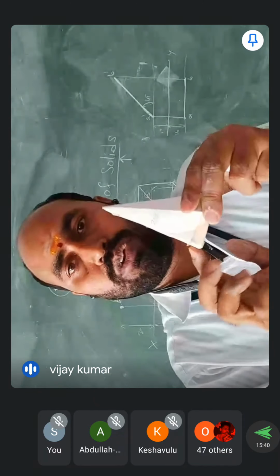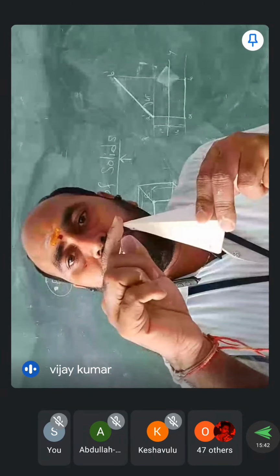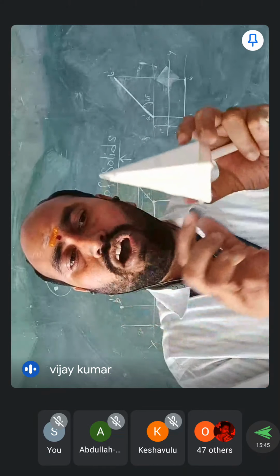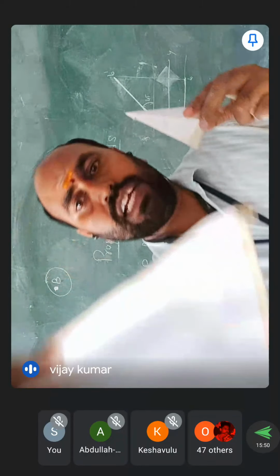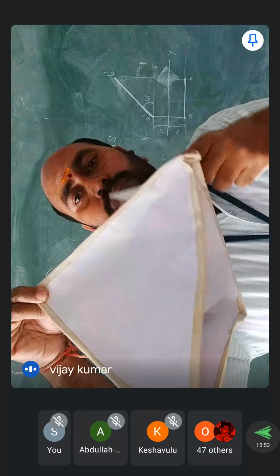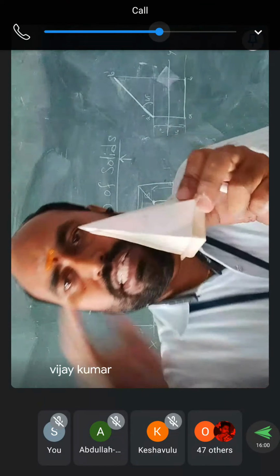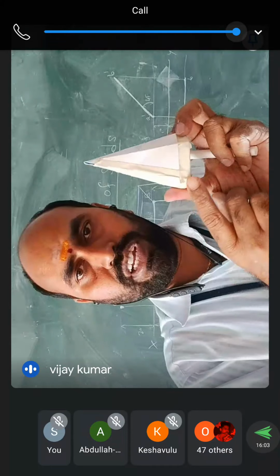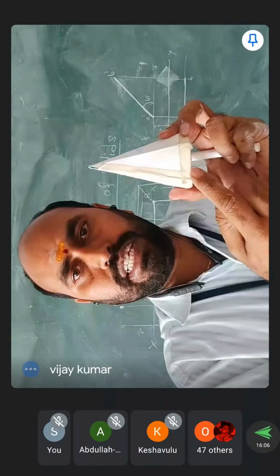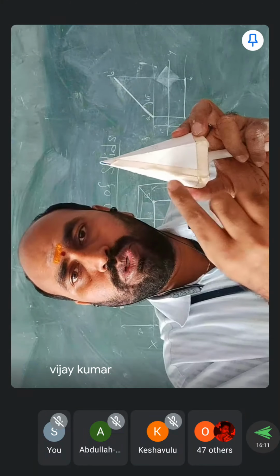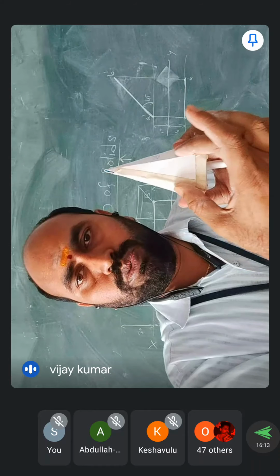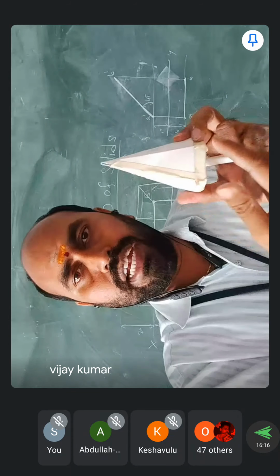The base edges are going to join into a single point at the top by joining of all isosceles triangles. In the earlier case, it was an equilateral triangle, because this edge is 50 mm, again this edge is also 50 mm, and the remaining edge is also 50 mm. All edges are 50 mm. But in this particular case, let us see one edge. For example, this is one edge of a pentagon. Next, this edge can be joined by using an isosceles triangle, means two sides are equal. These two lengths are equal and this is different.